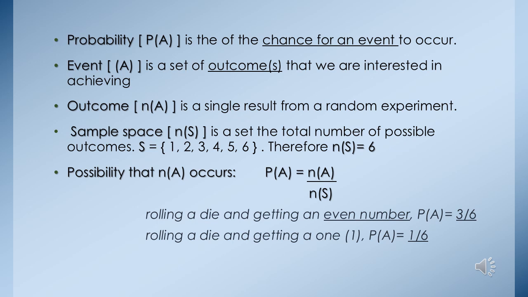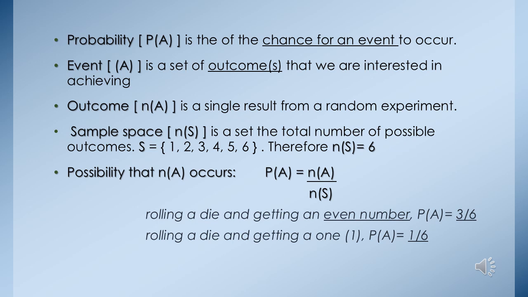Then let's move forward to the one that is commonly used, sample space, which is a set of the total number of possible outcomes. So the sample space, 1, 2, 3, 4, 5, 6, is the one that we are going to use in the next slides, which is the sample space of rolling a die. We can therefore say it is the total number of possible outcomes when you are rolling a die. You can either get a 1, a 2, a 3, a 4, a 5, or 6.